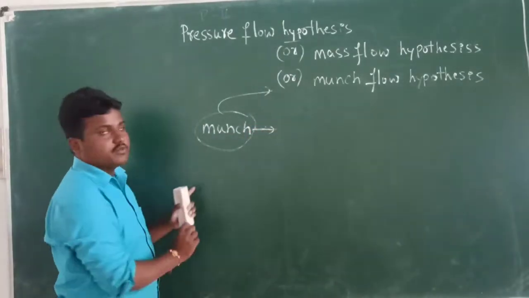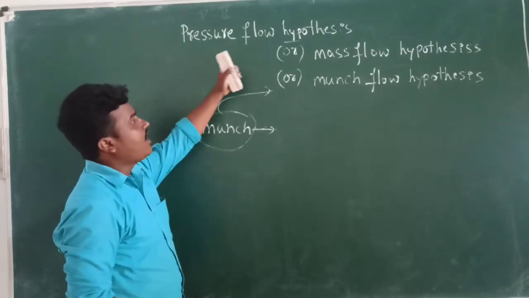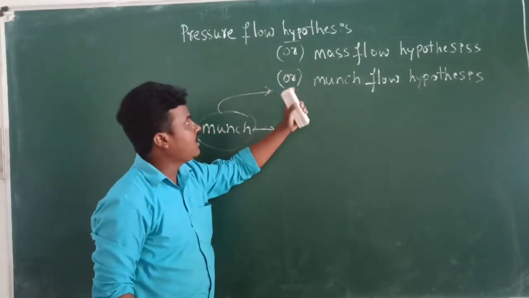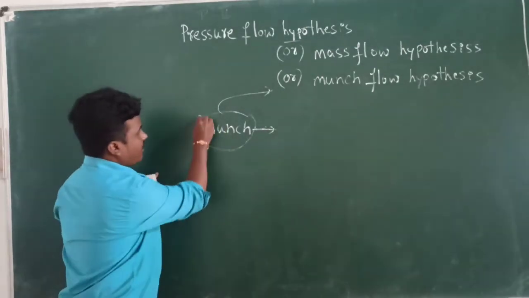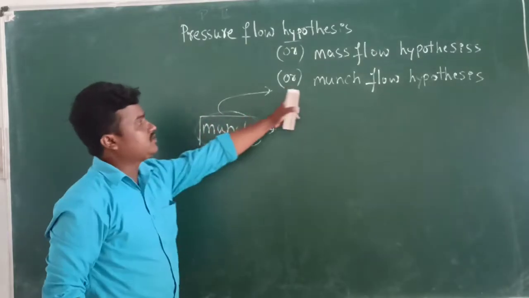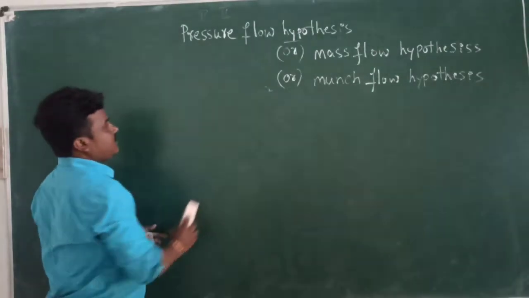It is also known as pressure flow hypothesis, or mass flow hypothesis, or Munch flow. Why Munch? This was described by Munch. That's why the name is called Munch flow hypothesis. So what did the theory say?